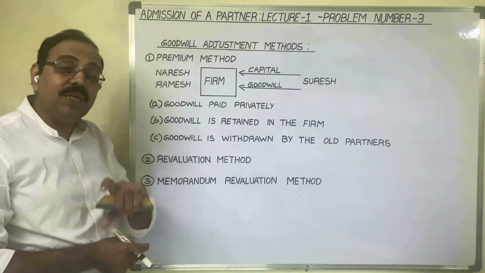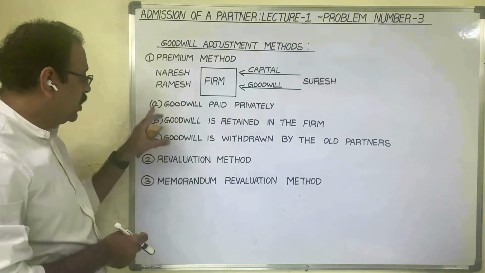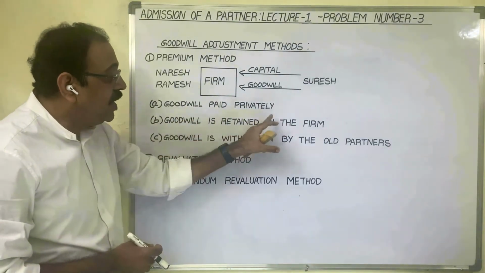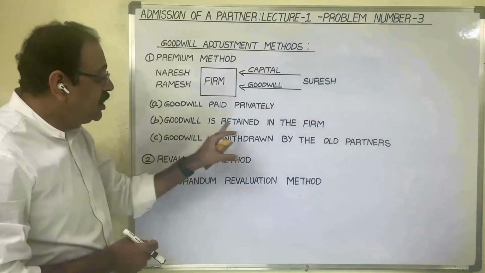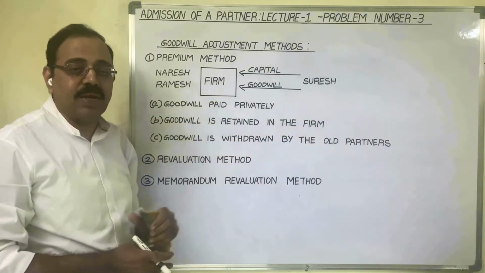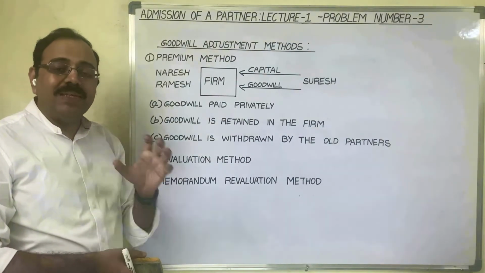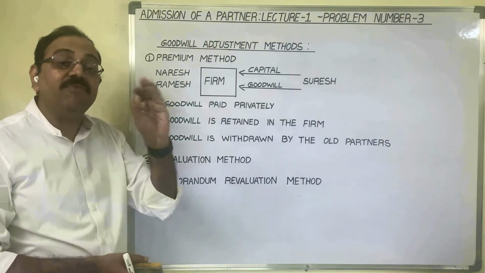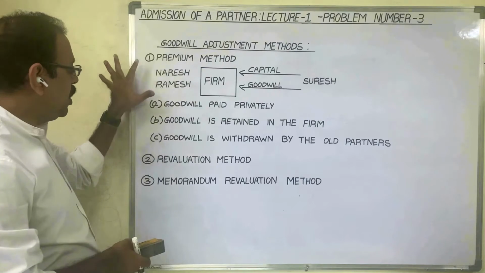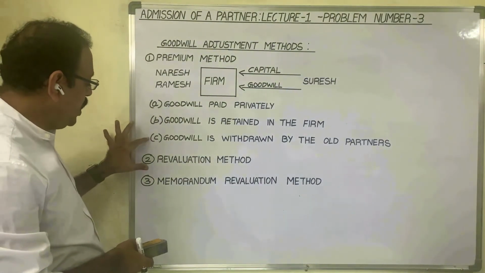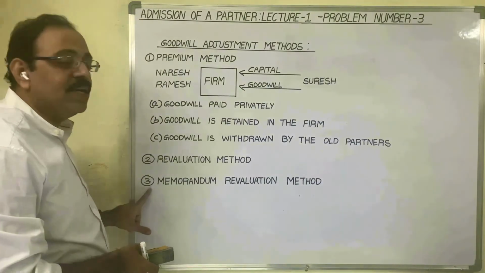Premium method is further divided into three methods: goodwill paid privately, goodwill retained in the firm, and goodwill withdrawn by the old partners. So, in case of admission, to adjust the goodwill, finally there are five methods: premium A, premium B, premium C, second method, third method.